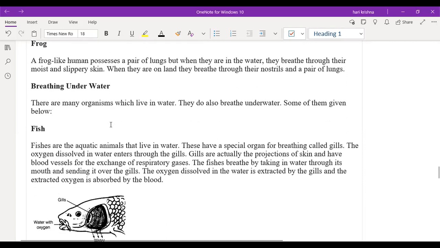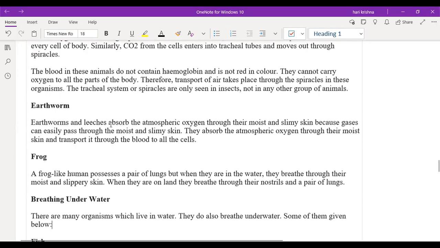So frog is an amphibian, so it can live on both water as well as on the land surface. When it is on the land surface, it will use the lungs for the respiration process. When it is under the water, it will use the moist skin for the respiration process. Cutaneous respiration as well as the buccal respiration. So buccal respiration you can use whenever it is living on the land surface. Cutaneous you will use in the water because the skin is always moist. Yeah. So this is about the frog.